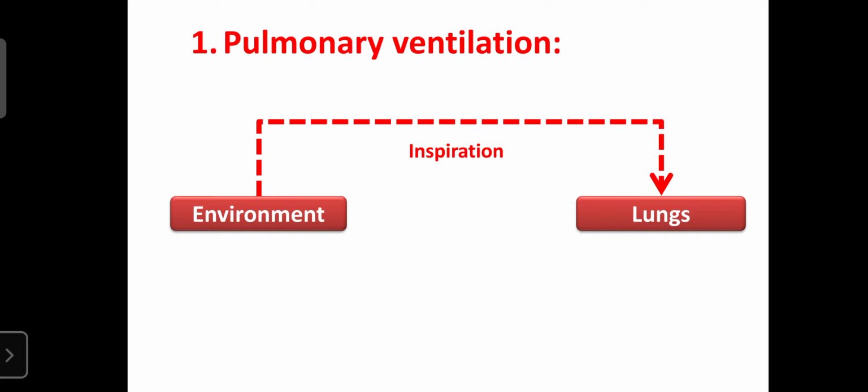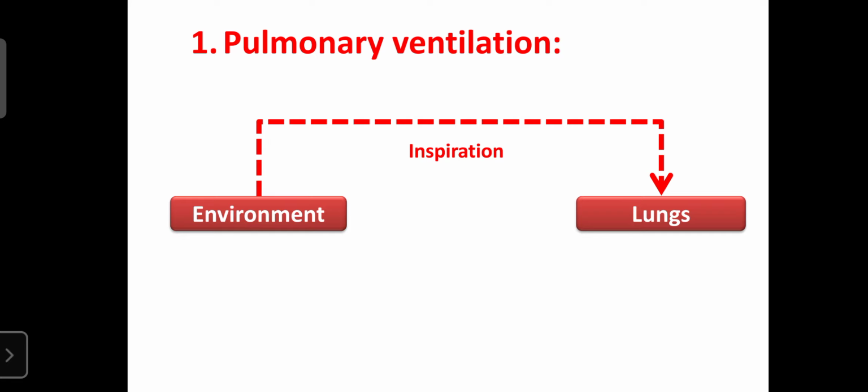After that comes external respiration, where oxygen enters into the blood and carbon dioxide is deposited. Due to that, inside the lung the pressure of oxygen decreases, and outside in the environment the pressure becomes more, and gases always transport from higher pressure to lower pressure. That happens in inspiration. In the environment the oxygen content has high pressure, and the air in the lungs has low oxygen pressure.